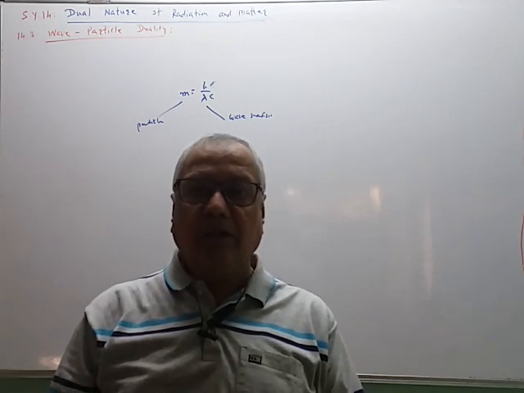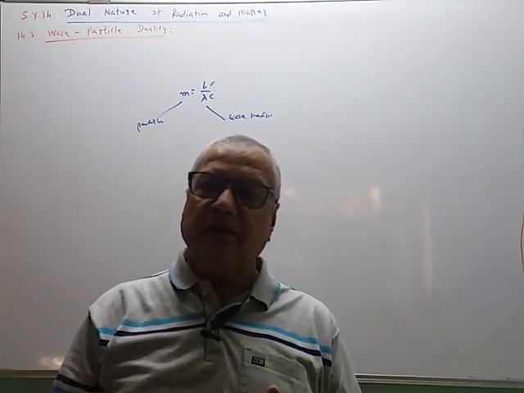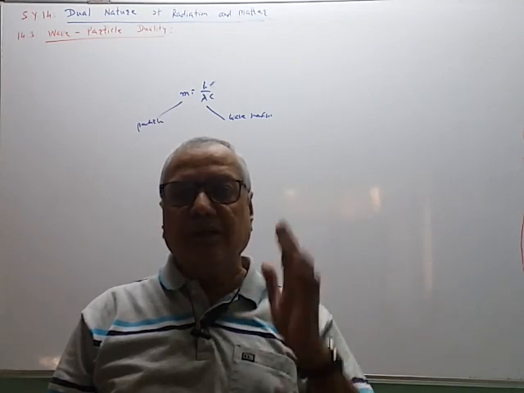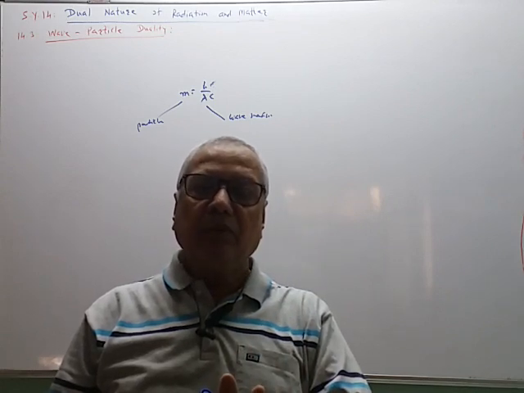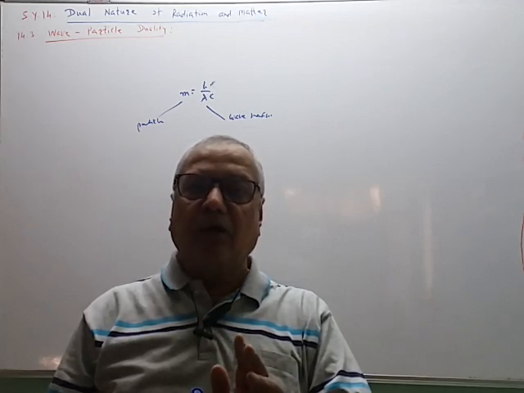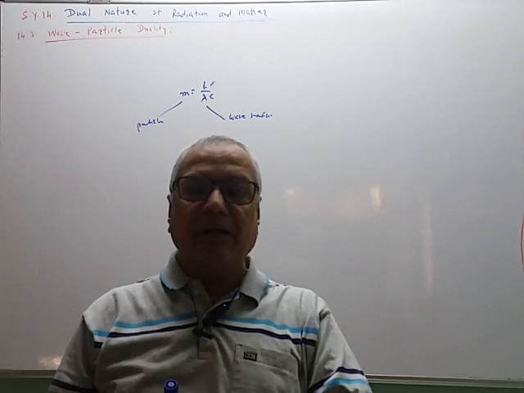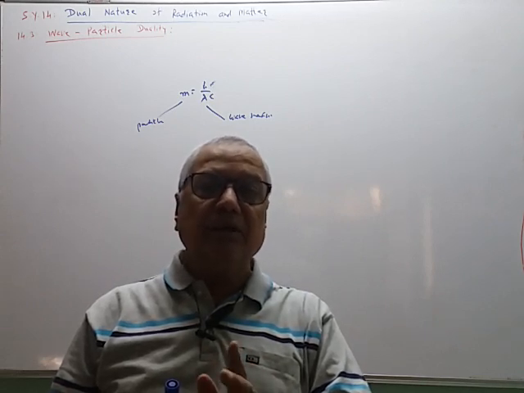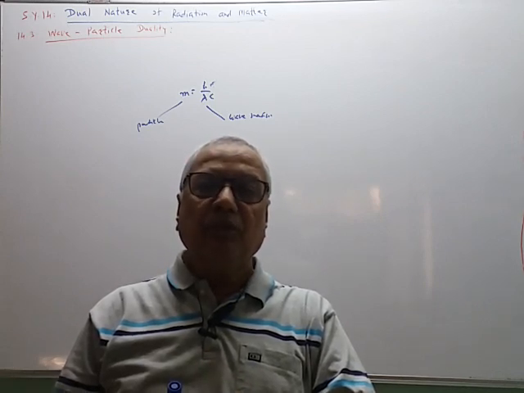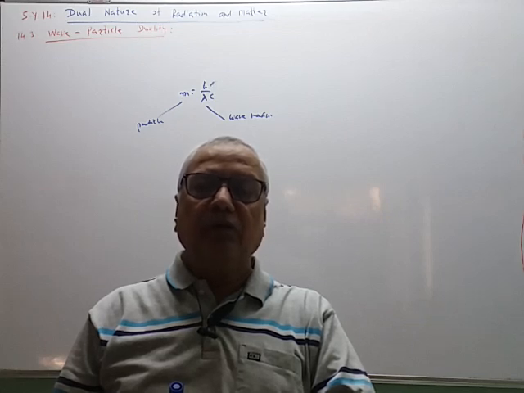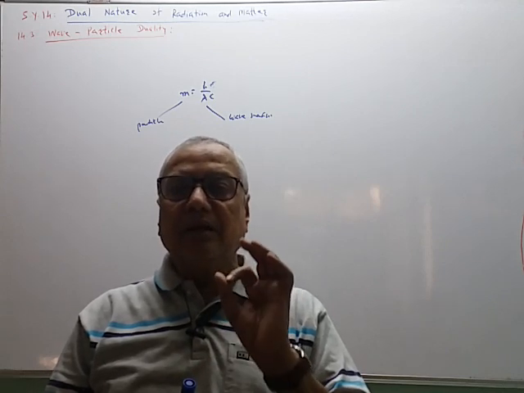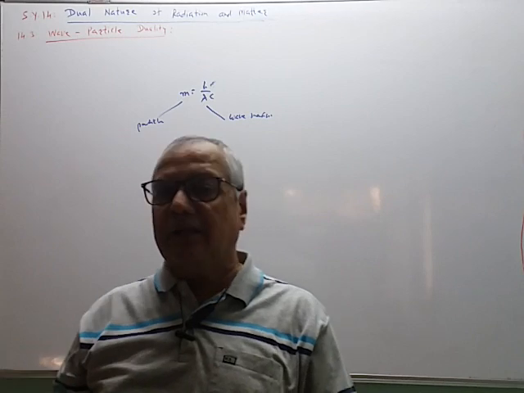Matter waves. In the classification of waves in the sound section, we have seen that there are 3 types of waves. One is the mechanical wave, which requires a material medium; the non-mechanical wave, that is the electromagnetic wave; and matter waves. The wave associated or linked with moving matter. The matter may be a huge body like a train, bus, aeroplane, cricket ball, etc., or a small body like an atomic particle, proton, atom, electron, neutron, alpha particle, etc. So any moving matter is associated with a wave, and that is called a matter wave.